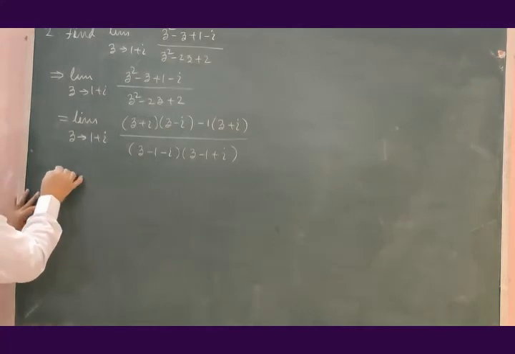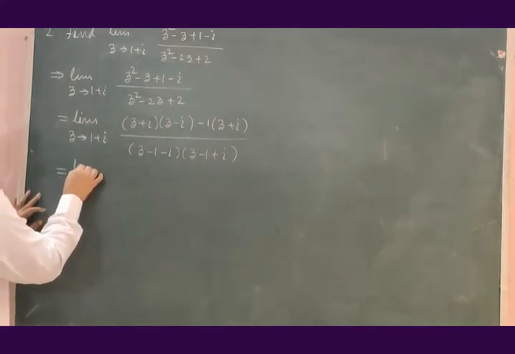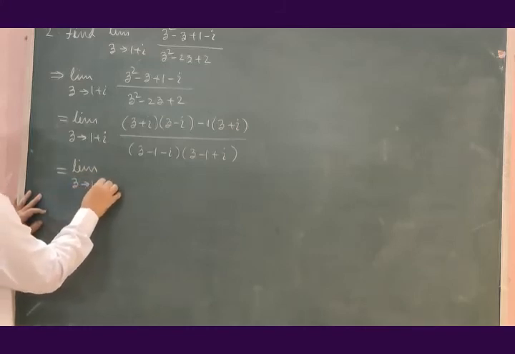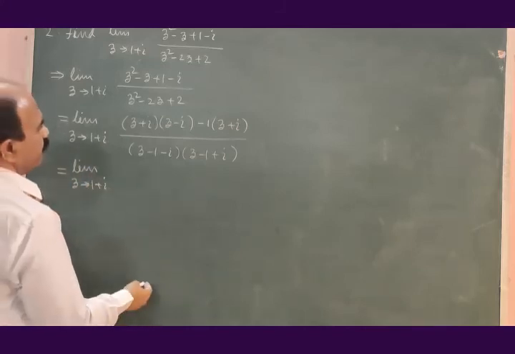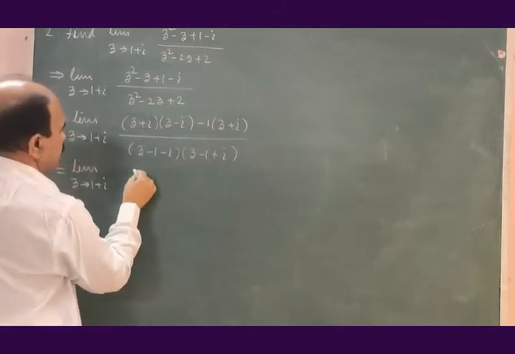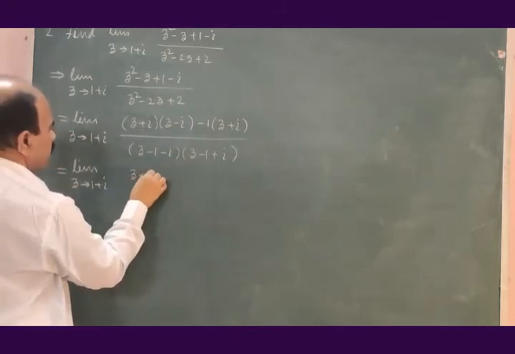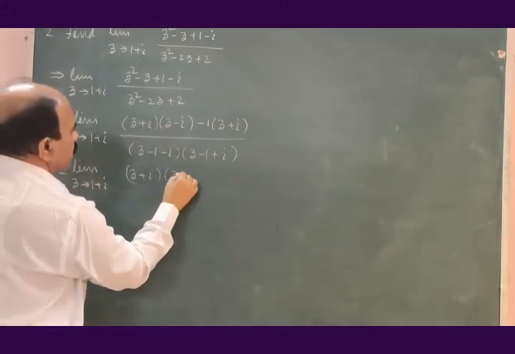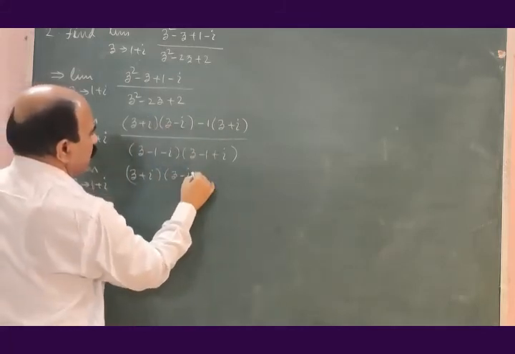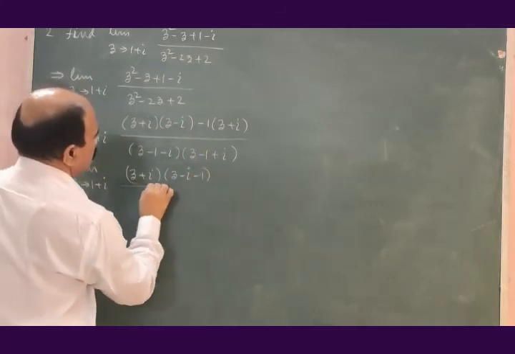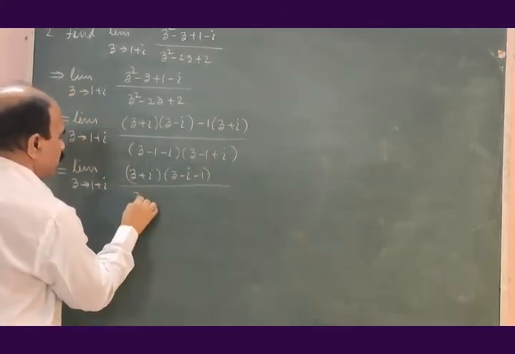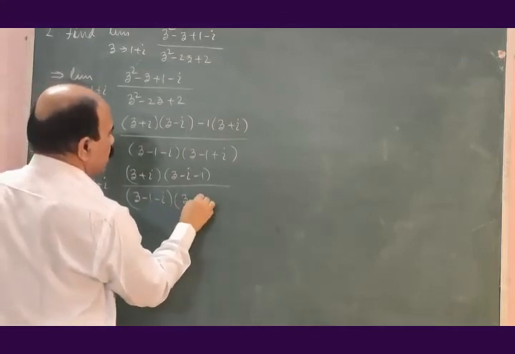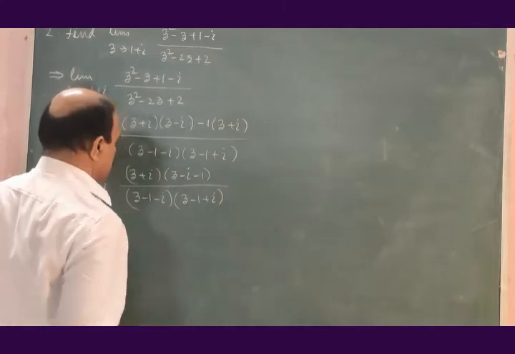That is, limit z tends to 1 plus i, z plus i taken common. What is left here? z minus i, and what is left here? Minus 1, divided by (z minus 1 minus i) into (z minus 1 plus i).